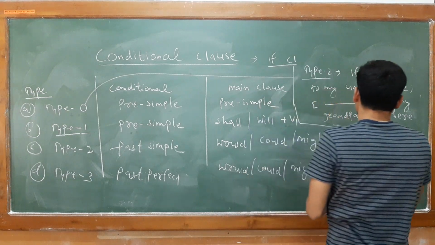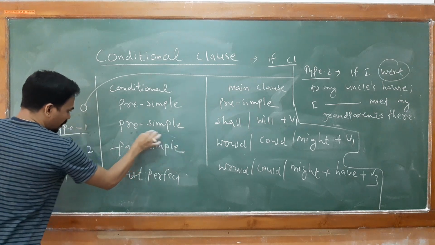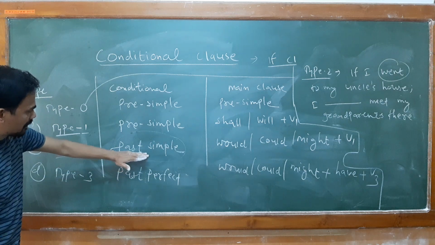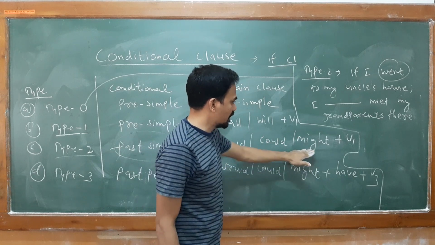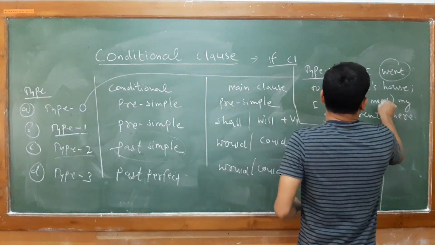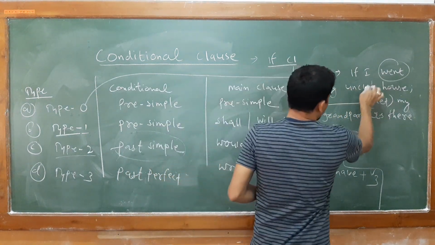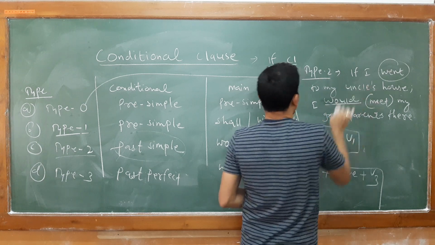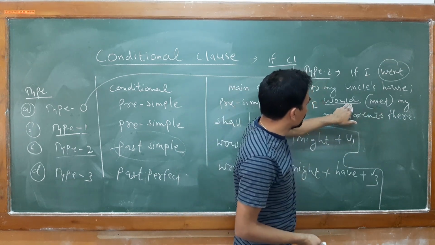Now you see the usage of the past simple form, and this past simple form you can find only in your type 2. So once you notice the simple past, then blindly you can do it. Any one of could or might, any modal you select, then the V1 will be given to you in the exam. This is the V1 form. So what can be your answer? If I went to my uncle's house, simply nothing you are doing, you select any one of them, any modal, might or just could, and as usual just write down the given V1 form: could or might plus V1.